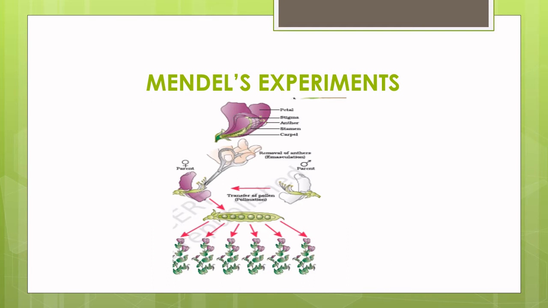Looking at the crossing technique, Pisum sativum is a self-pollinating plant. Hence, greater care was taken to ensure that the parents were emasculated to prevent self-pollination. Anthers were collected from the male parent and dusted onto the female parent, followed by bagging of the stigma. Seeds were collected separately in marked bottles. Reciprocal crosses, that is, interchanging the male and female parents, were conducted to prove that there was no change in the ratio of the offspring, that is, sex had no influence on the inheritance.